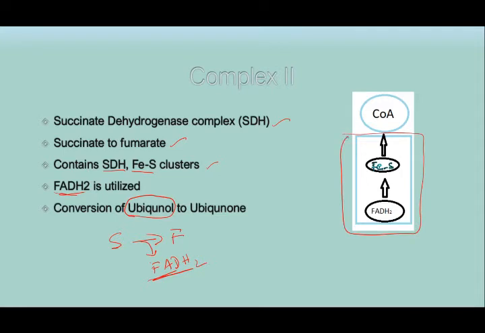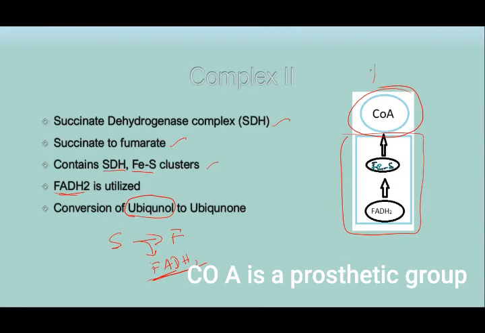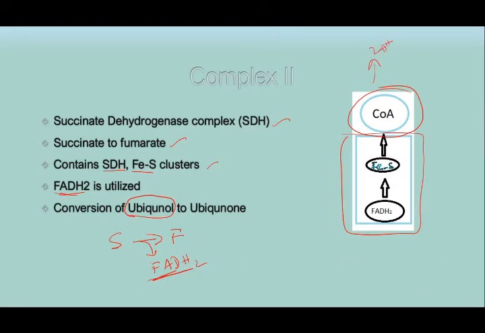It is very small in structure or size when compared to complex 1 as well as complex 3, and this is ubiquinol. Okay, CoQ is nothing but ubiquinol here. So this consists of FADH2, containing hydrogens which will be taken up by the irons. So here also Fe2+ to Fe3+, and it will be transferring two hydrogens here. We will see the complete series of reaction mechanisms in the next slides.